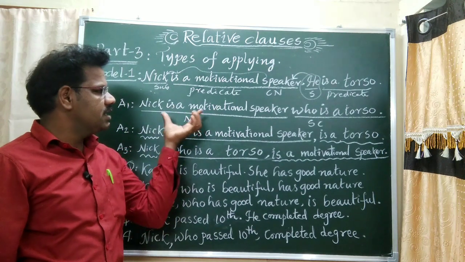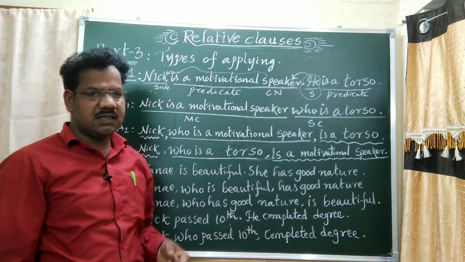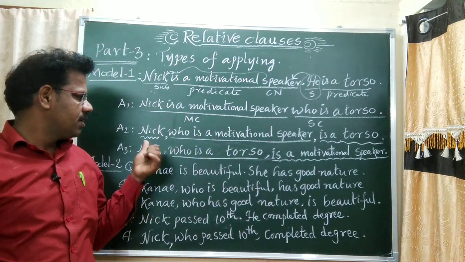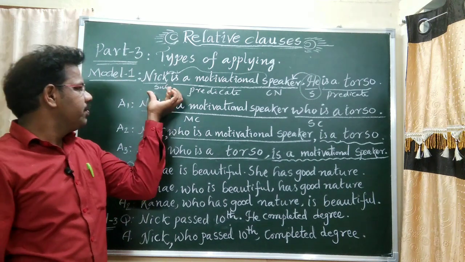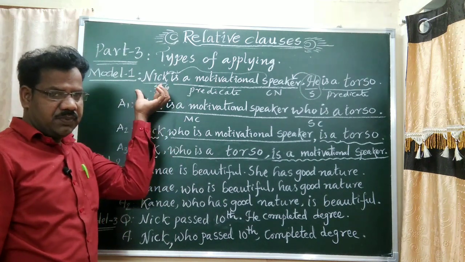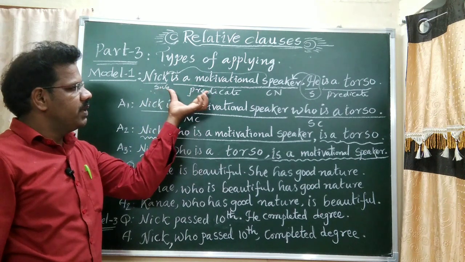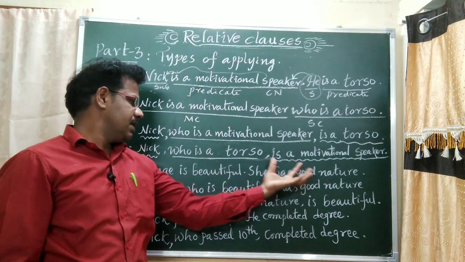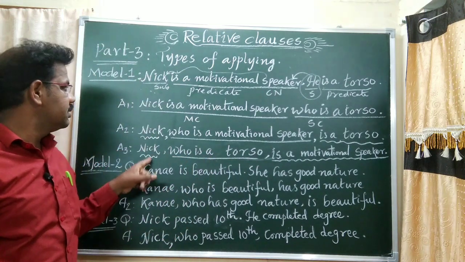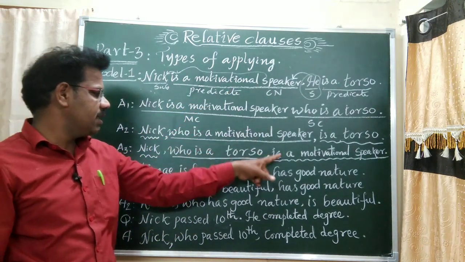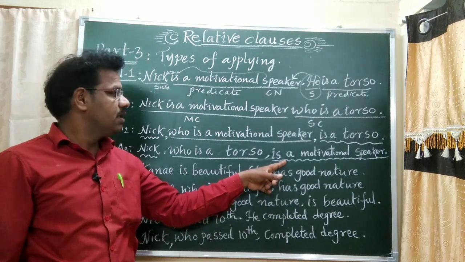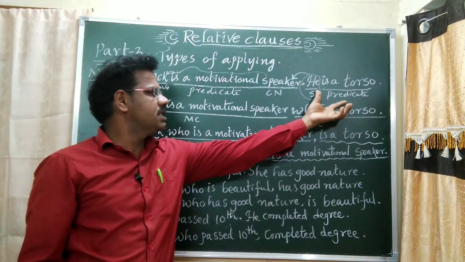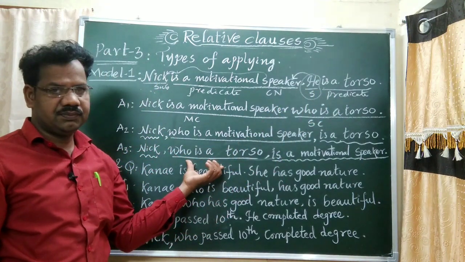Nick is a motivational speaker is the main clause. Understand? Now you may separate: in the first part, Nick, and the remaining part, the predicate, write in last. See, Nick first, and "is a motivational speaker" written last. In the second part, "is a torso" is written here.